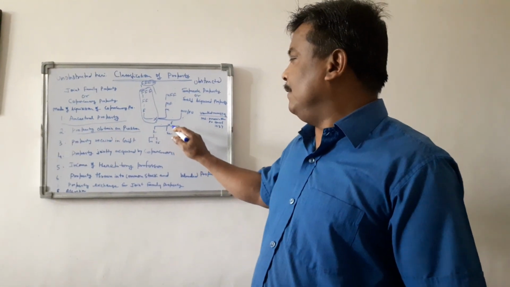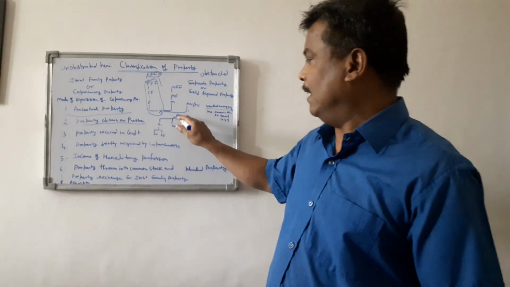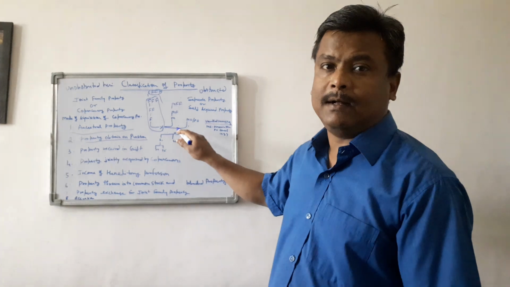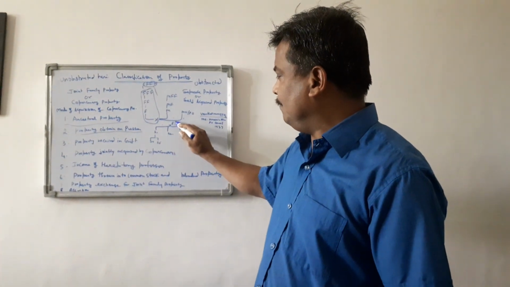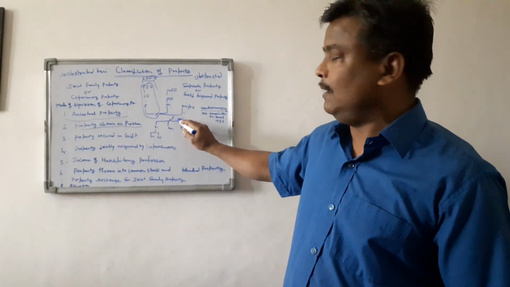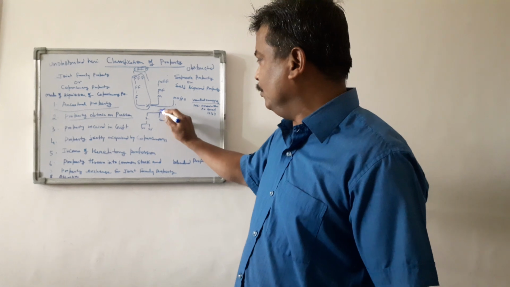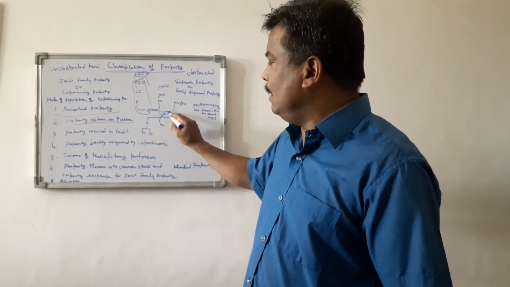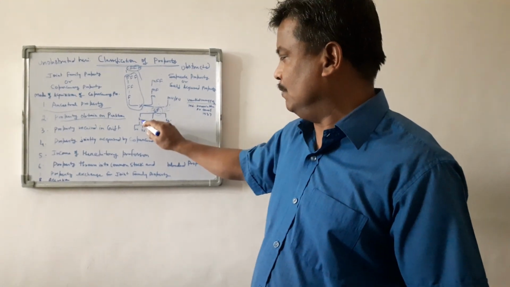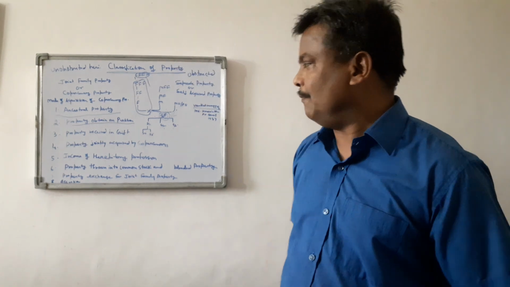So suppose on partition there is a joint Hindu family, look at this figure: father and his 3 sons, son 1, son 2 and son 3. If there is a partition under this joint Hindu family, and suppose there is 1 lakh rupees as a joint family property, after the partition there are 4 persons, 1, 2, 3, 4, and all will get 25,000 each. Now F will say that this 25,000 is his separate property. Likewise S1 25,000, S2 25,000 and S3 25,000.